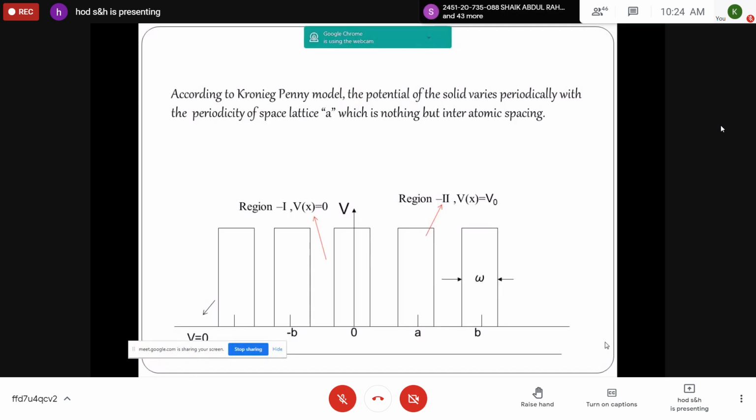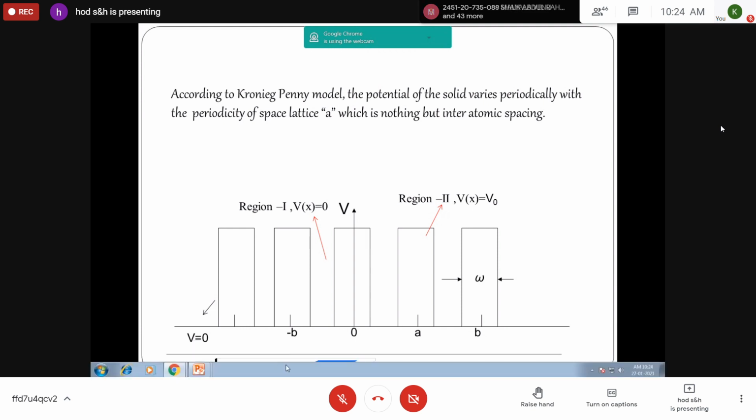To take this diagram. So let us consider according to the Kronig-Penney model, the potential of the solid varies periodically with the periodicity of space lattice A, which is nothing but the interatomic spacing, and A plus B is the periodicity. That means it represents as minus B, 0, A, B, like that, 2A, 2B, like that. It varies on both sides.